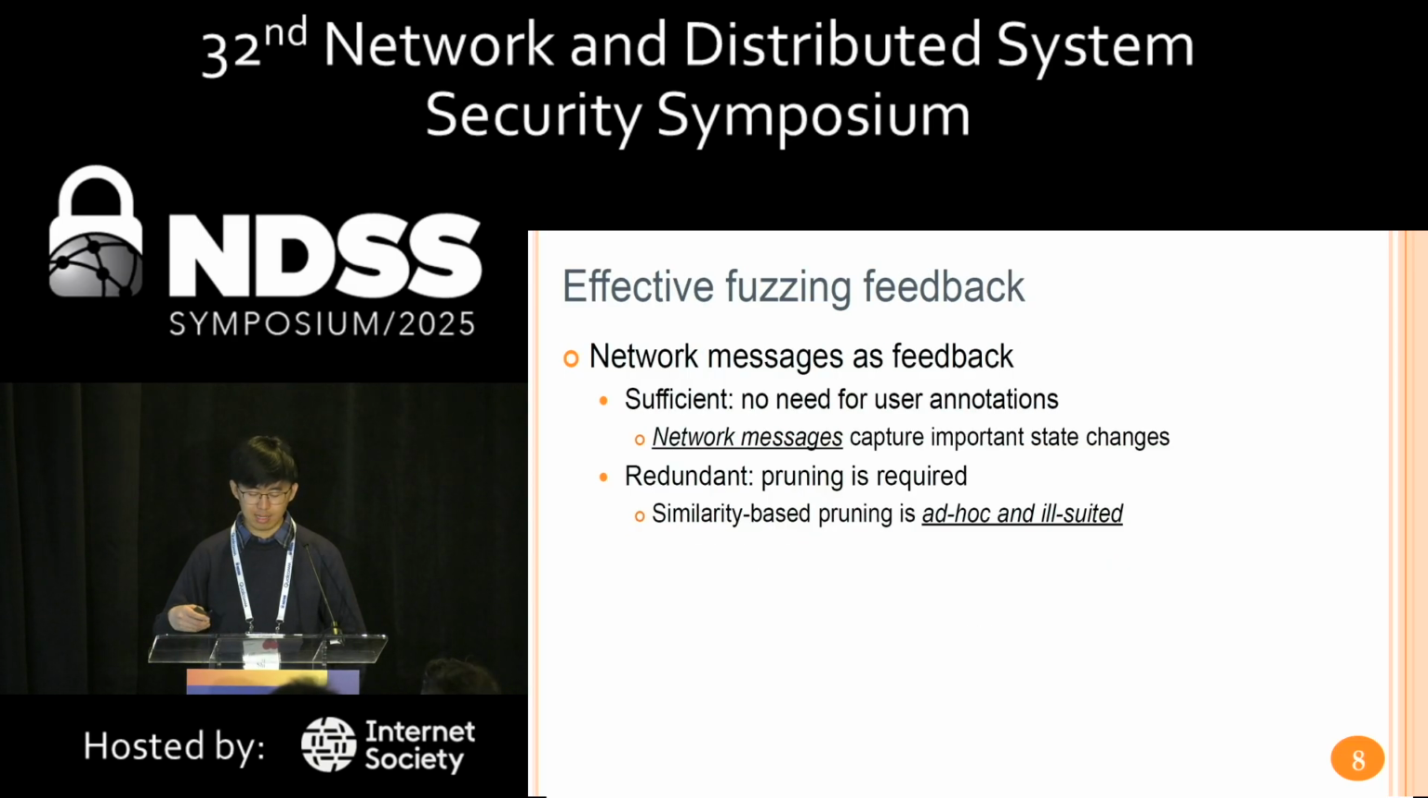Since we have a larger input space, we need to design effective fuzzing feedback to guide the fuzzing process. As we discussed previously, network messages are sufficient because they can capture important state changes. Therefore, there is no need for user annotations. However, network messages are redundant, so pruning is required. A popular pruning method is symmetry-based pruning.